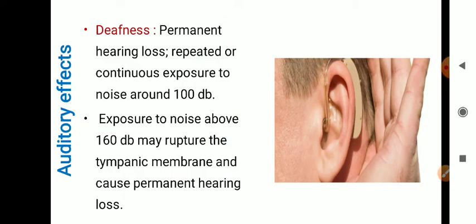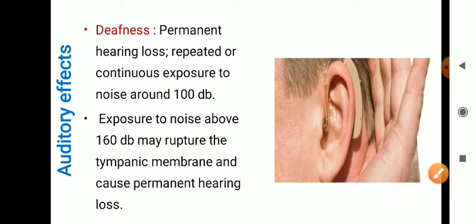And the second one is deafness, meaning permanent hearing loss. If the person is exposed to 1000 decibel of loudness of noise or voice, then the person gets permanent hearing loss. And exposure to noise above 160 decibel may rupture the tympanic membrane, and it causes permanent hearing loss that cannot be treated.